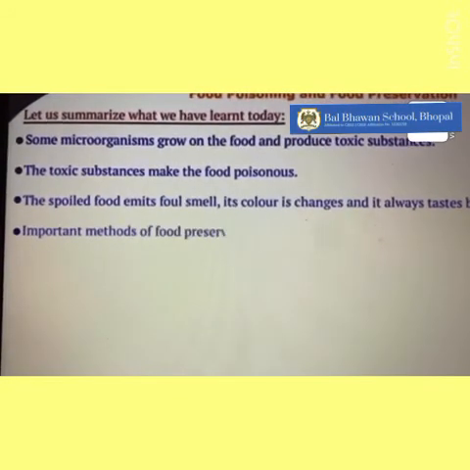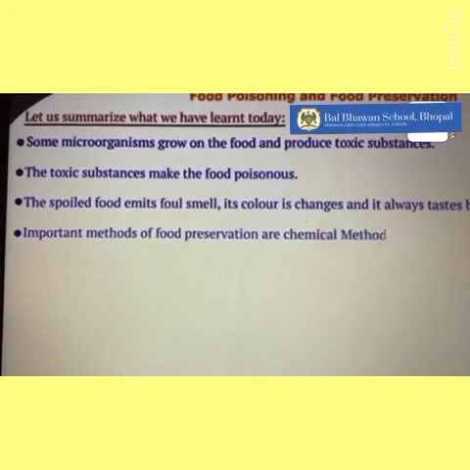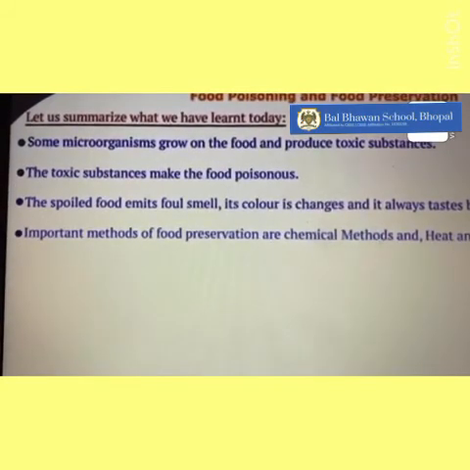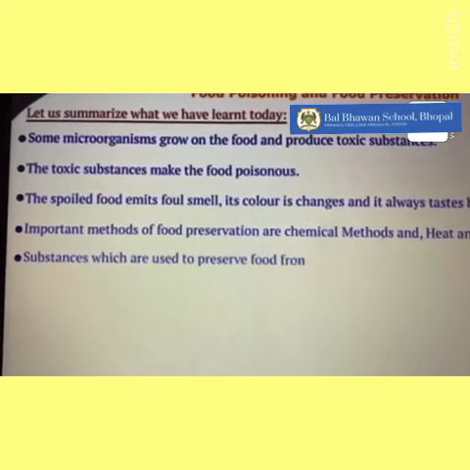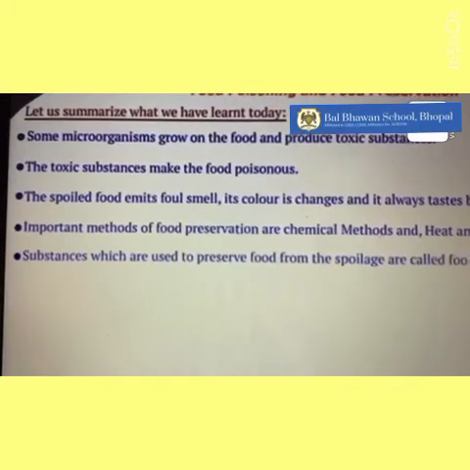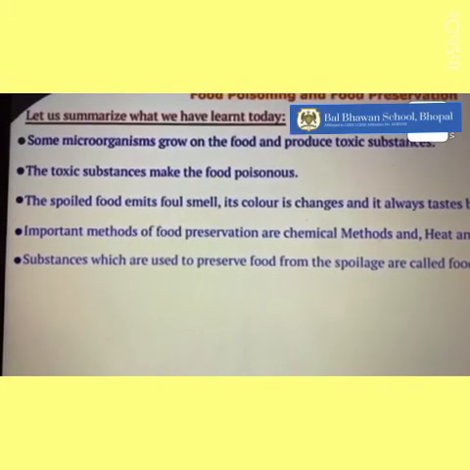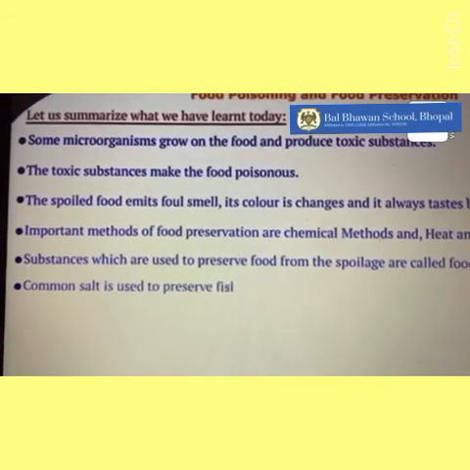Important methods of food preservation are chemical methods and heat and cold treatments. Some traditional methods are also there. Substances which are used to preserve food from spoilage are called food preservatives.